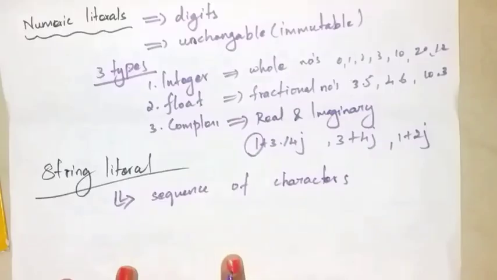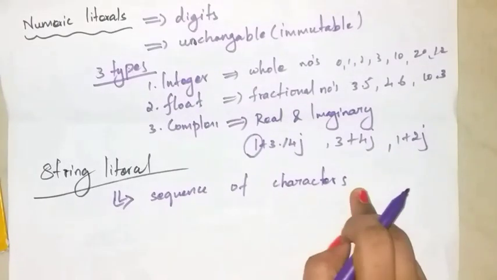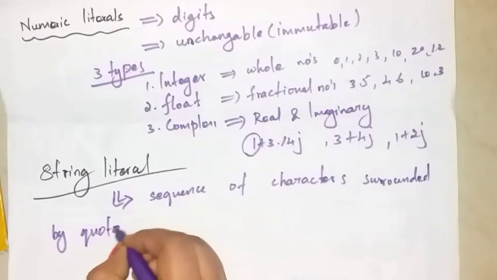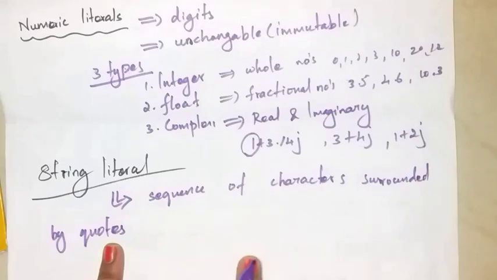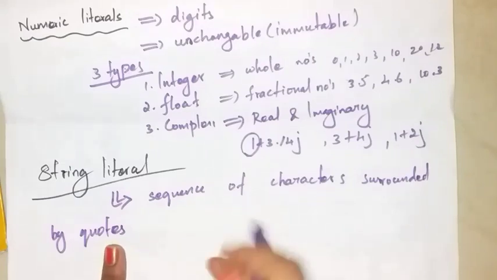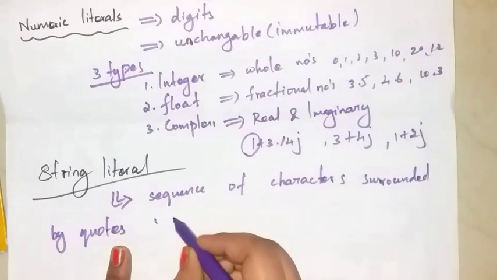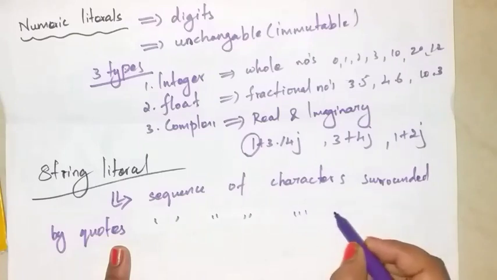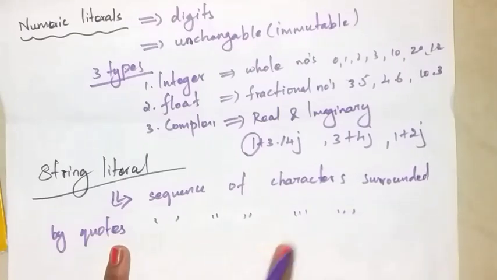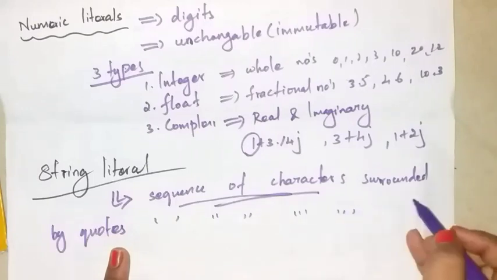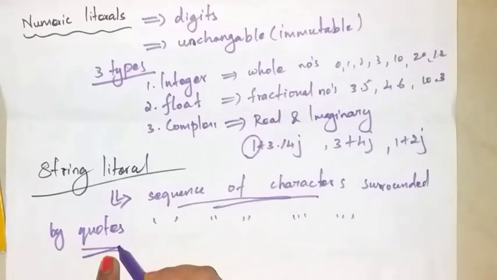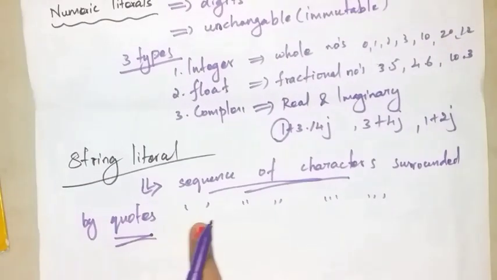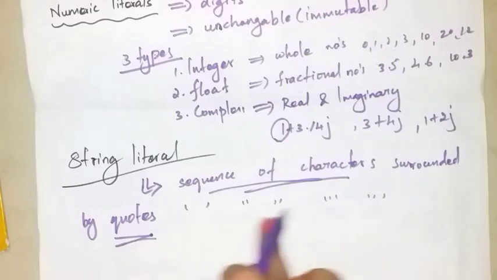String literal. In a string literal, a sequence of characters is surrounded by quotes. Quotes means it may be single quotes, double quotes or triple quotes. This is the single quotes. This is the double quotes. This is the triple quotes. So, a sequence of characters surrounded by quotes. The Python language supports single, double and triple quotes for a string.